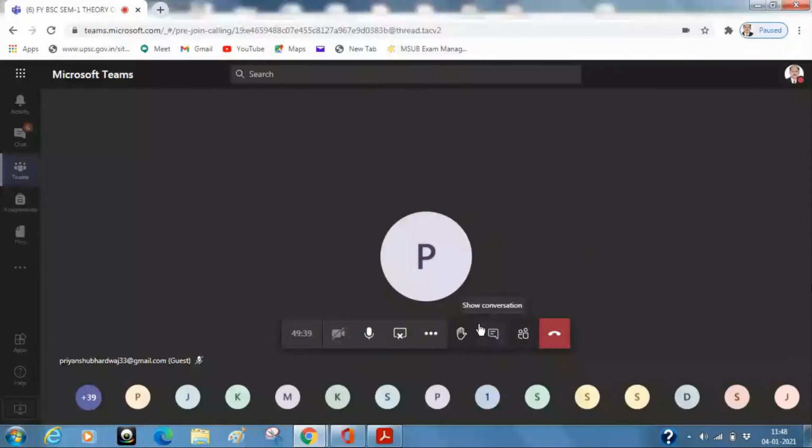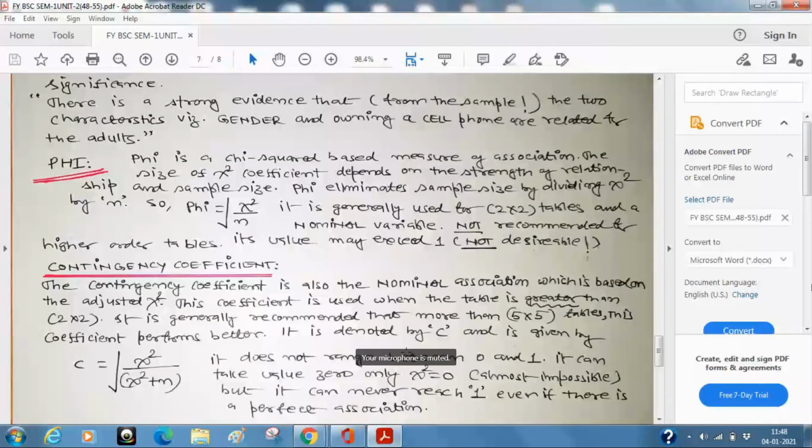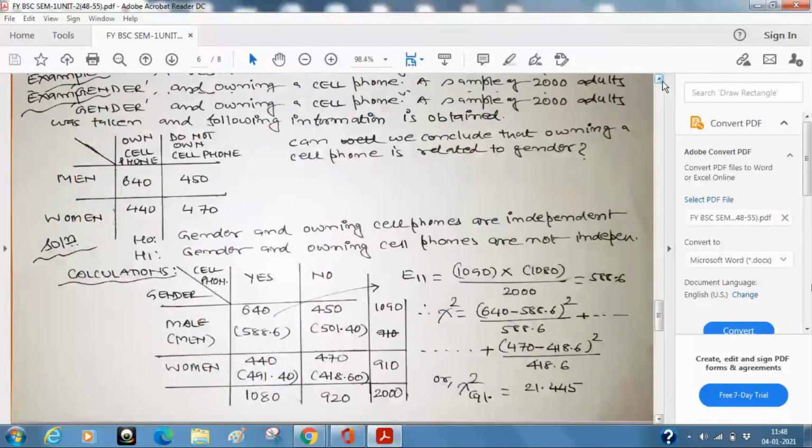Okay, so this is the whole idea: you already have one measure, then you go to the next measure. They are very small topics, but now suppose this is the formula. It is given by the square root of chi-square upon chi-square plus n. If you see all these measures, whether it is phi or contingency coefficient, and the next one, Cramer's V, all of them are based on chi-square. How is chi-square calculated? Let me remind you, this formula remains the same. Please keep this formula in your mind. It will help you in practicals also.